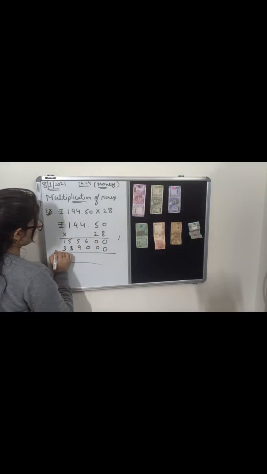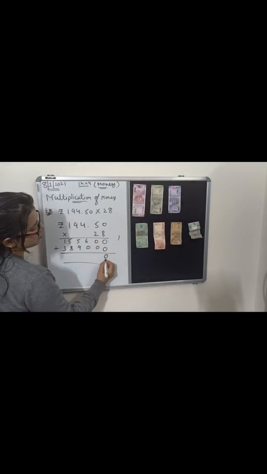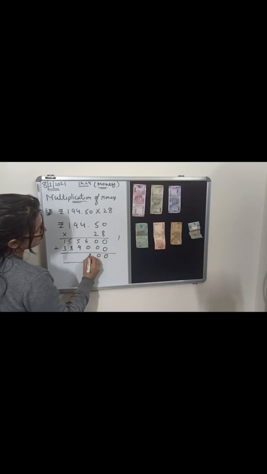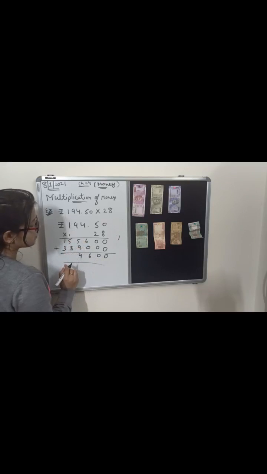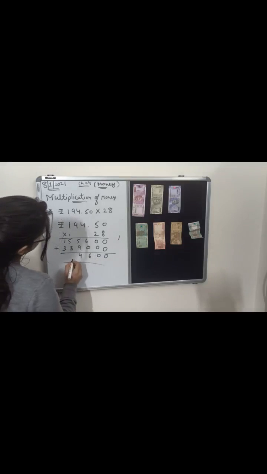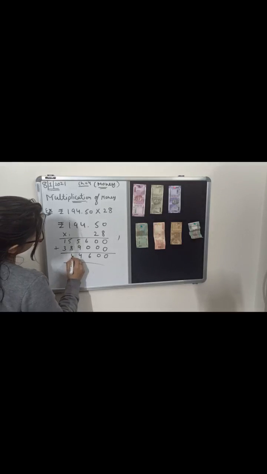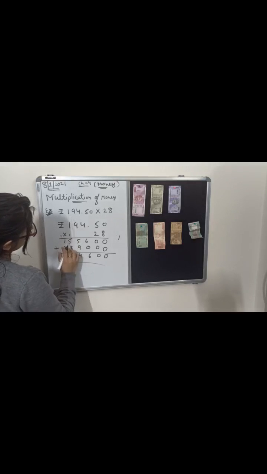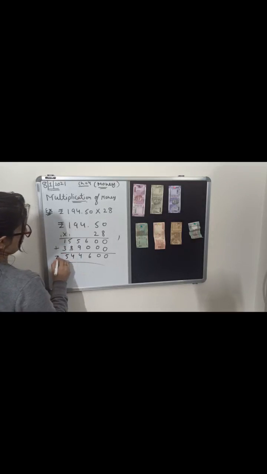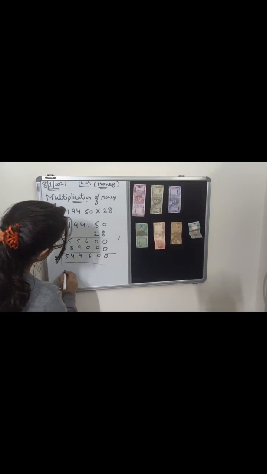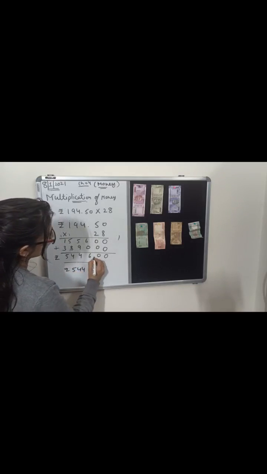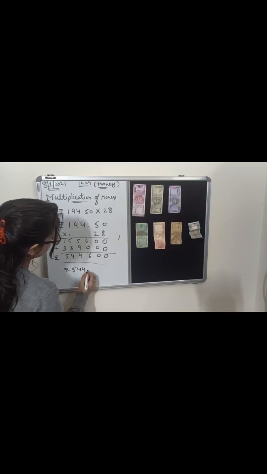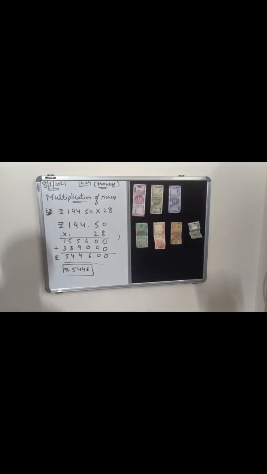Now we have to add these two rows. 0 plus 0, 0. 0 plus 0, 0. 6 plus 0, 6. 9 plus 5, 14. Carry 1. 8 plus 5, 13. And 13 plus 1, 14. Carry 1. 3 plus 1, 4. 4 plus 1, 5. So this one is our answer. Rupees 54, and after that we have to put the dot here also. So 5,446 rupees is our answer.